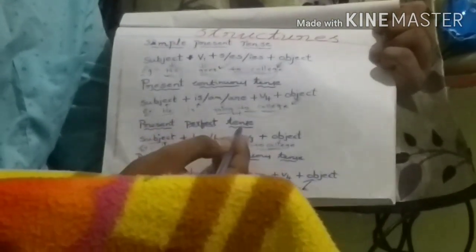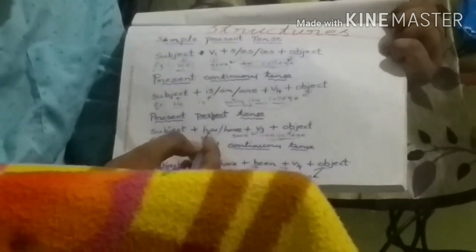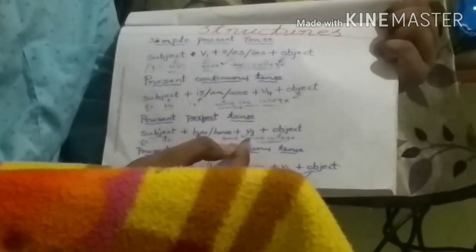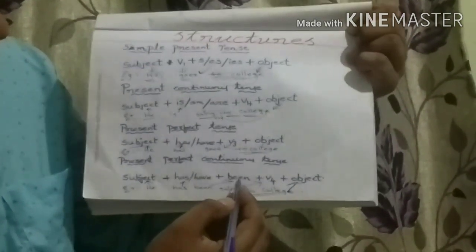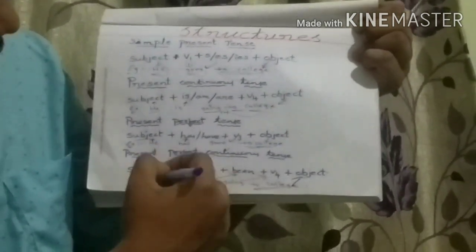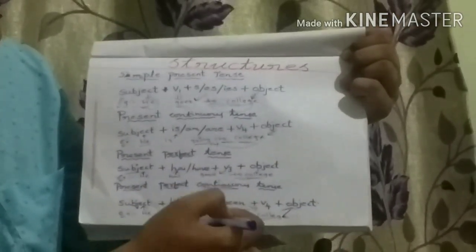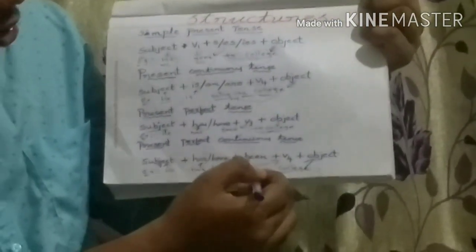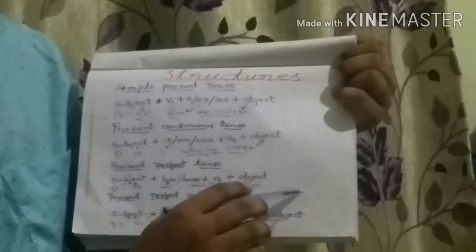In present perfect tense: subject plus has or have plus V3 plus object. Subject: he. Has gone, V3, to college, object. Present perfect continuous tense: subject plus has or have plus been plus V4 plus object. Here he is the subject. Has, according to the structure, we have added has and been. Going is the V4 verb plus ing. To college is the object.